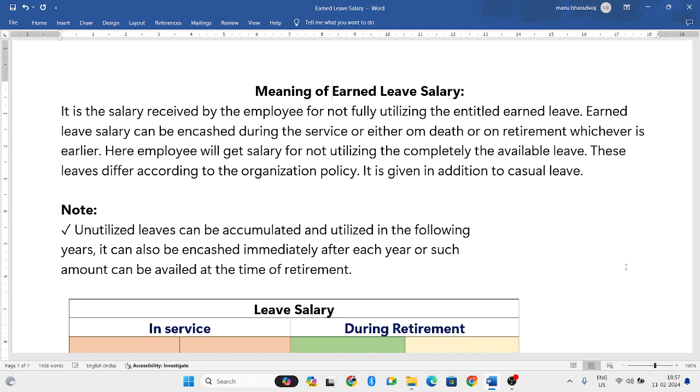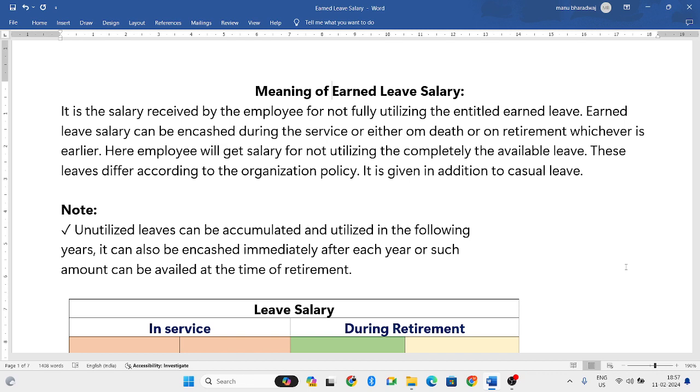Some employees do not take the complete leaves. All the leaves, they will not utilize. So at the time they leave the organization or at the time they retire from the organization, those leaves can be encashed. Whatever leaves they have saved and not used, they will get a certain amount for that. That is known as leave encashment.